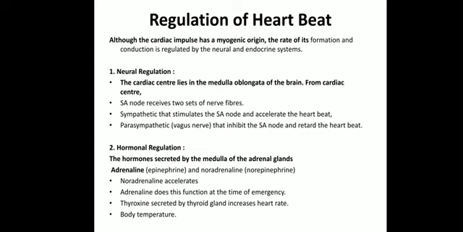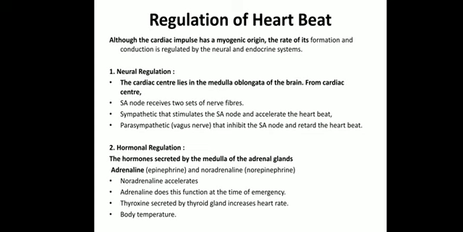So neural regulation is the regulation of the SA node by the nerve fibers coming from the medulla oblongata, and the sympathetic will be responsible for accelerating the heartbeat, while the parasympathetic will be responsible for inhibiting the SA node and hence retarding or slowing down the heartbeat.